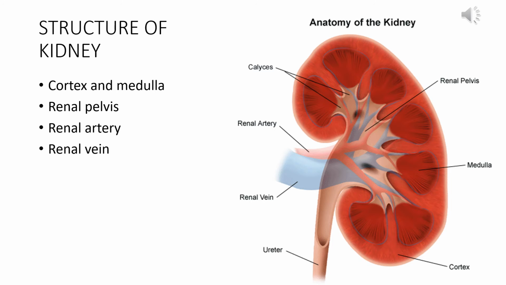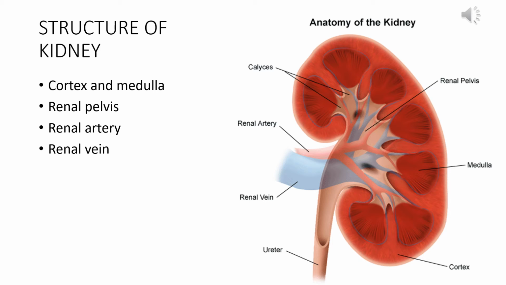If we look at the internal structure of the kidney, it's a little bit elaborate. If we see the picture, there is an outside portion which is a little bit pale red in color. That is the peripheral portion, and this is called the cortex.